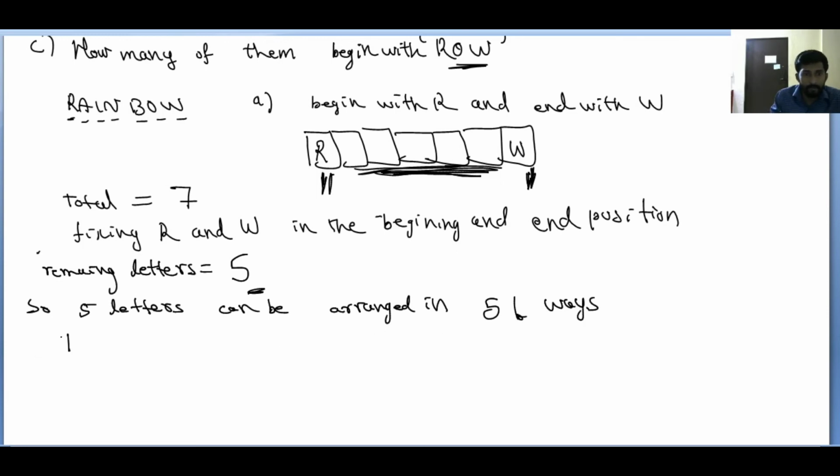So write the conclusion: total words is equal to 5 factorial. Once again, since begin with R and end with W is given, you can make the arrangement.